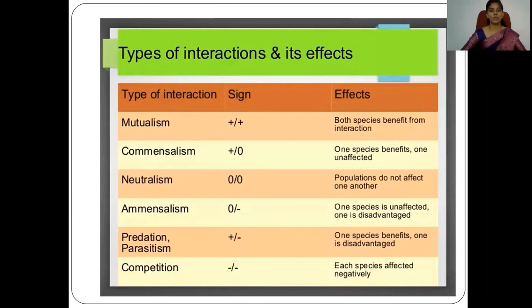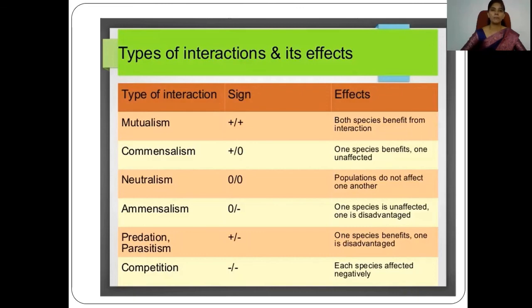In positive interactions, both partners benefit each other, or one partner is benefited and one remains unaffected, but there is no loss to any partner in this relationship.